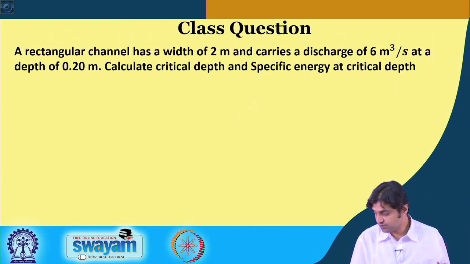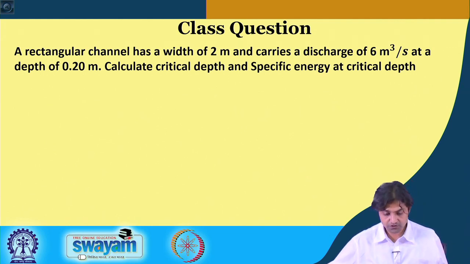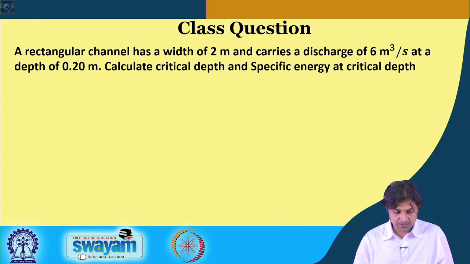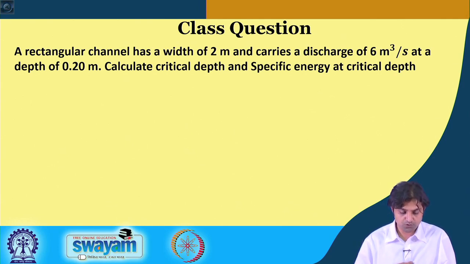So, we will solve a small question. The question is, a rectangular channel has a width of 2 meter and carries a discharge of 6 meters cube per second at a depth of 0.20 meter. Calculate the critical depth and specific energy at critical depth.